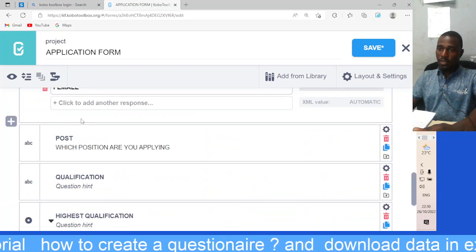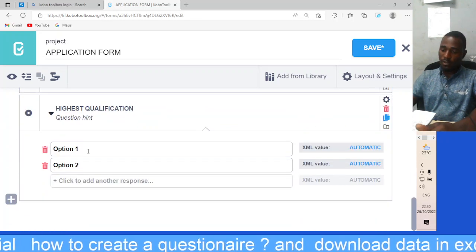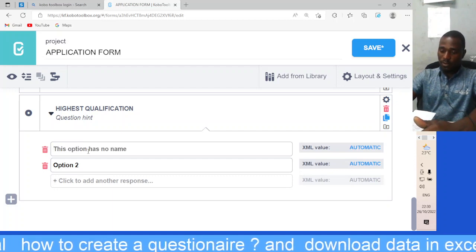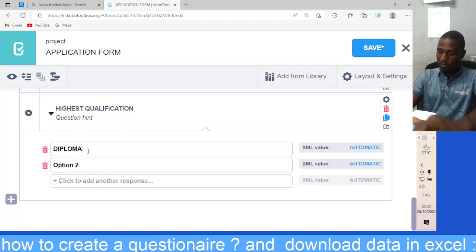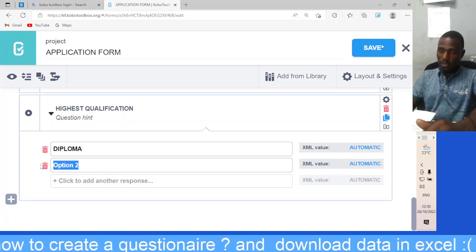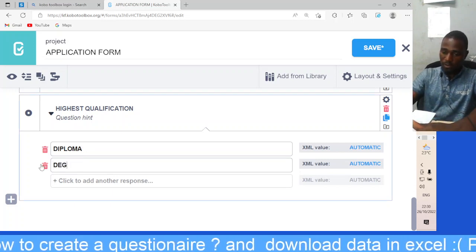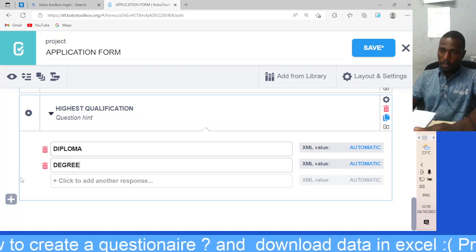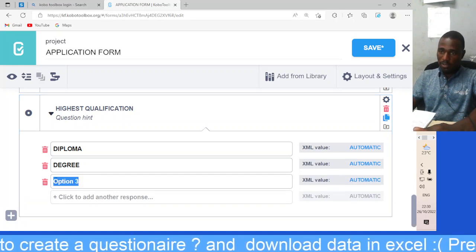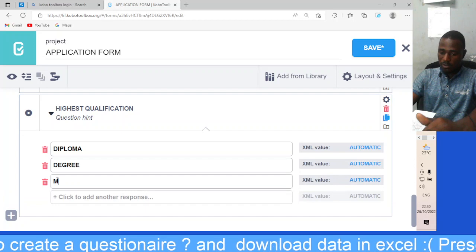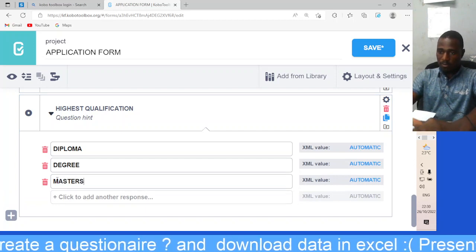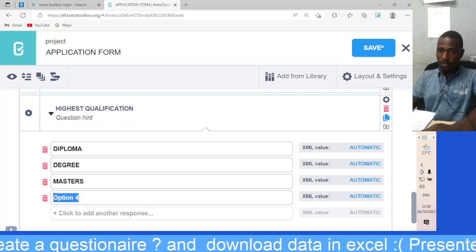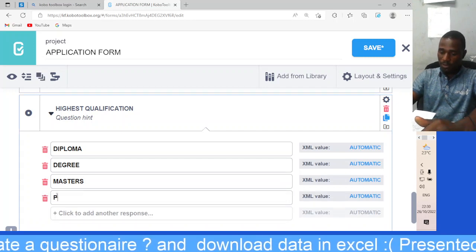We select one from many. We have your highest qualification, diploma. Option 2 is degree. We can add another option here, which is masters, and also add another one, which is PhD.